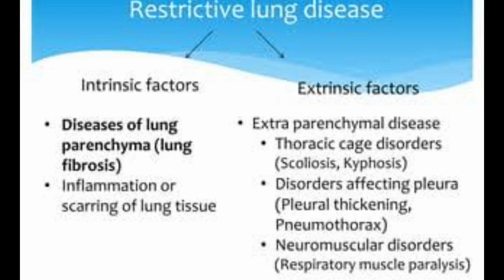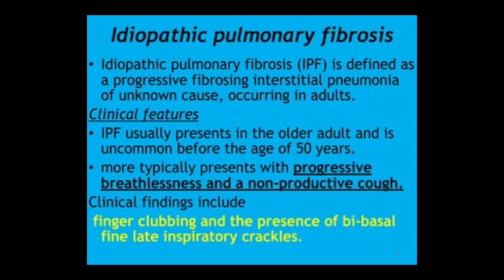And then there are intrinsic lung diseases. Today we will discuss intrinsic restrictive lung diseases. So first of all, we will discuss idiopathic pulmonary fibrosis. As the name indicates, this disease has no known cause, and usually it is common in males, and it is associated with cyanosis, dry cough, clubbing, and end-inspiratory bibasal crepitations. Usually this disease has a poor prognosis and treatment is supportive.